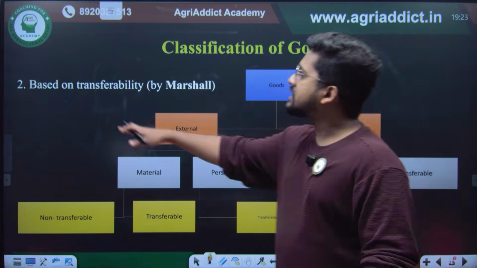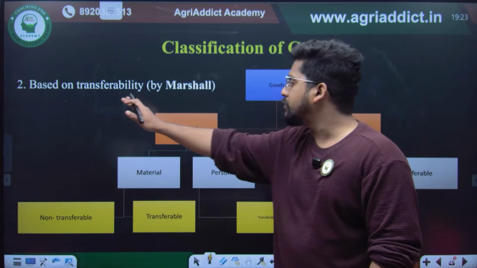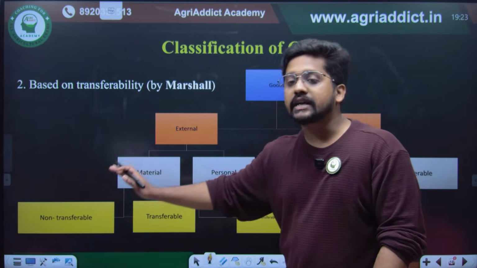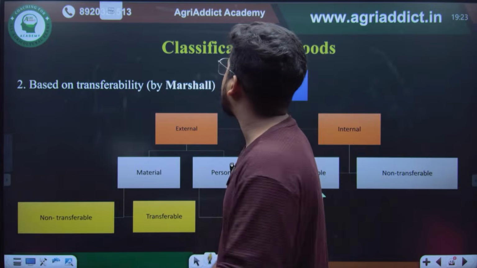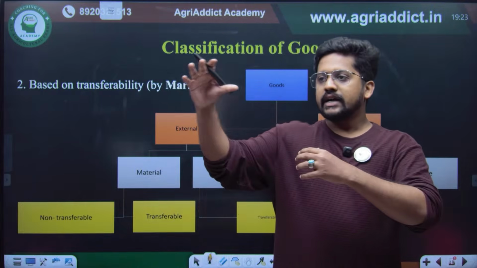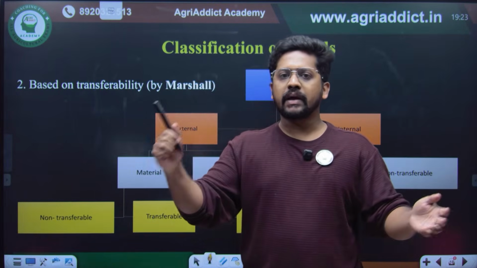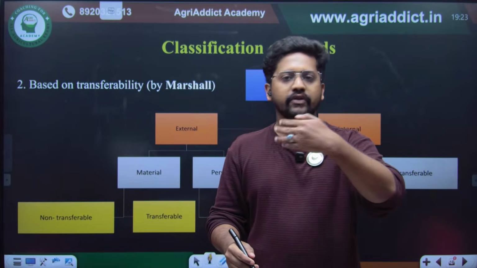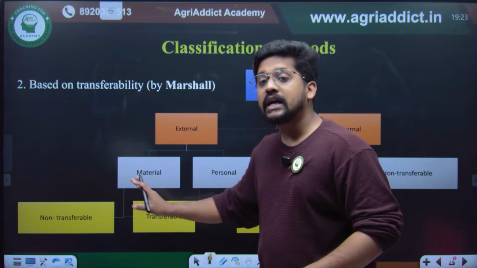Then by Marshall, the goods are classified based on transferability as external material transferable, external material non-transferable goods. I will be giving you some examples so that it will be easy to understand. The external goods are the goods which are touchable or external to a person. So there are material goods like pen, paper, rubber, or the phone, or whatever things that we can transfer from one person to another person. Those are material transferable goods.